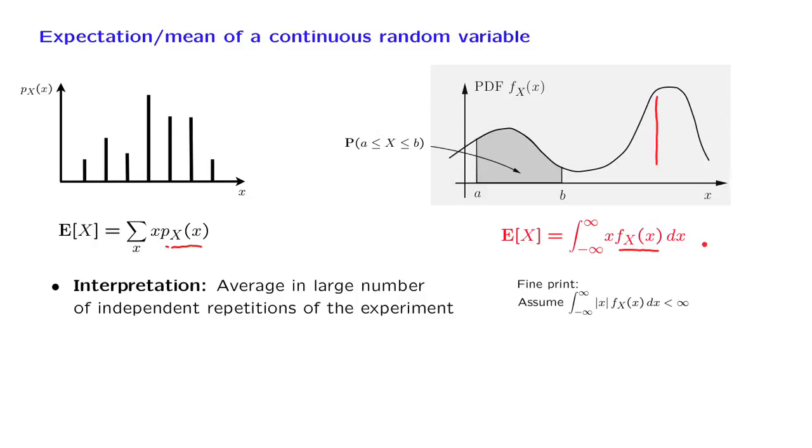Another intuitive interpretation that is true for both the discrete and the continuous case is that the expectation corresponds to the center of gravity of the probability distribution. So in this diagram, it might be somewhere around here. And similarly, for the continuous diagram, the center of gravity might be somewhere around here. And if it happens that the distribution, the PMF or the PDF, happens to be symmetric around a certain point, then that point will be equal to the expectation.